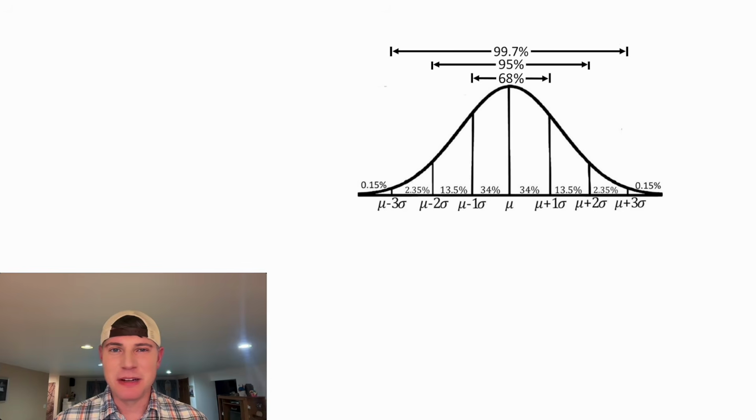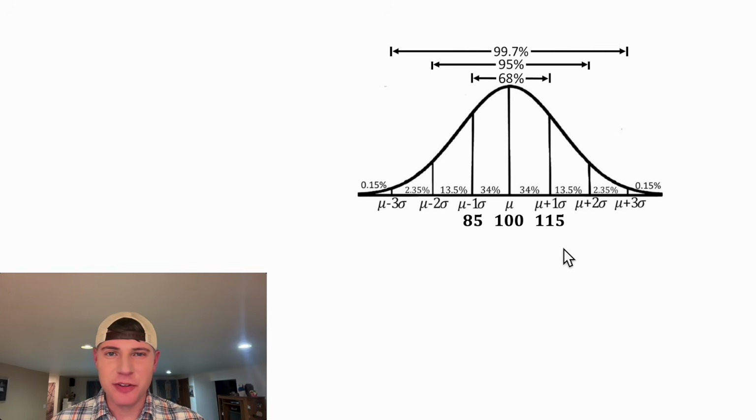Hey guys, I just learned something about IQ. IQ is defined by a normal distribution. For an IQ, the average intelligence is set to 100. The mean is equal to 100, and then the standard deviation is equal to 15. So one standard deviation to the right is 115, and one standard deviation to the left is 85.